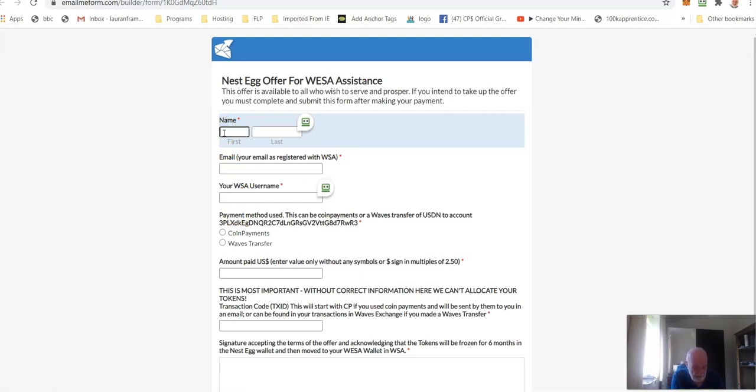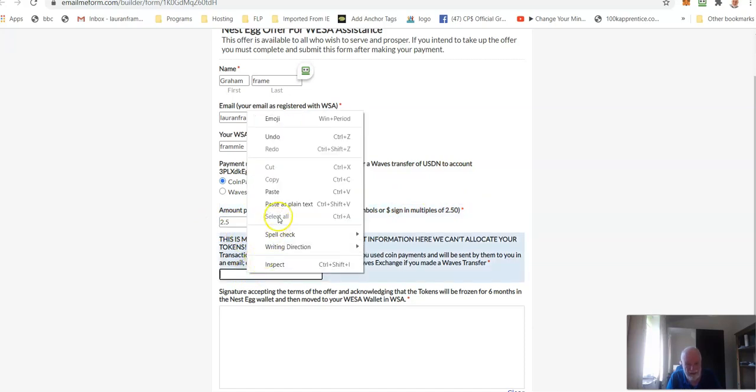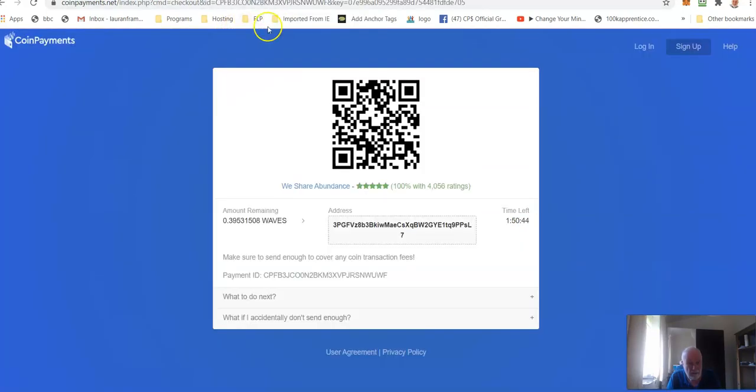And what you need to put in is your name, the email that you have registered with WeShare Abundance, the username that you have in WeShare Abundance, how you're making your payment. We've used CoinPayments. Never click both of these, only one of them, whichever you've used. The amount we've paid, and I know we paid $2.75, but we're looking at the number of units really. So in multiples of 250, we bought 1 unit, 2.5. And then we paste in that transaction ID that we copy from here.